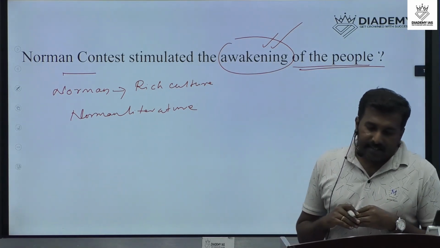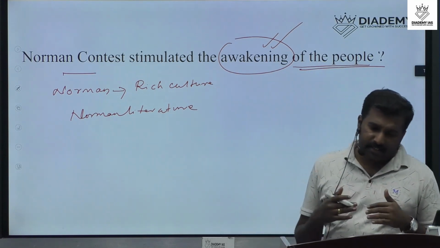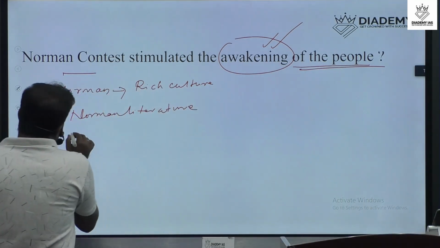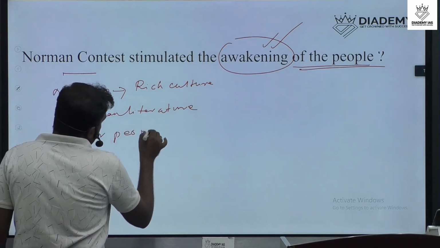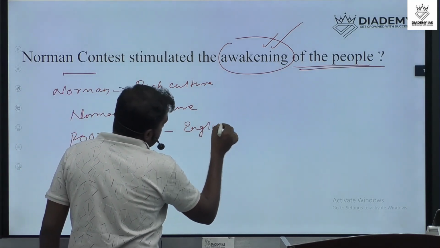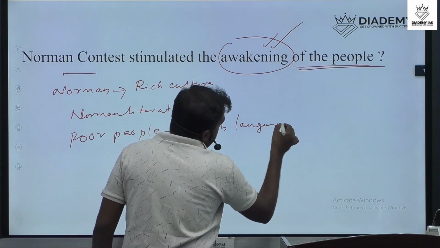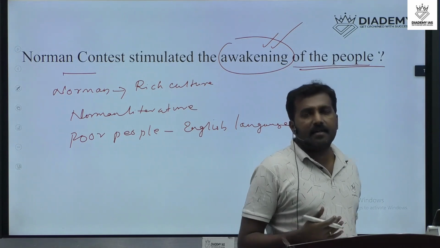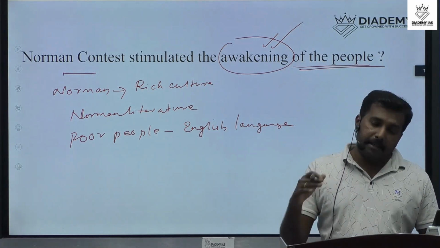Then next, a lot of radical changes happened due to this system. And in England at that time, poor people only follow the English language, vernacular English language, and those people gradually were against the Norman administrative system. That is the next important impact.